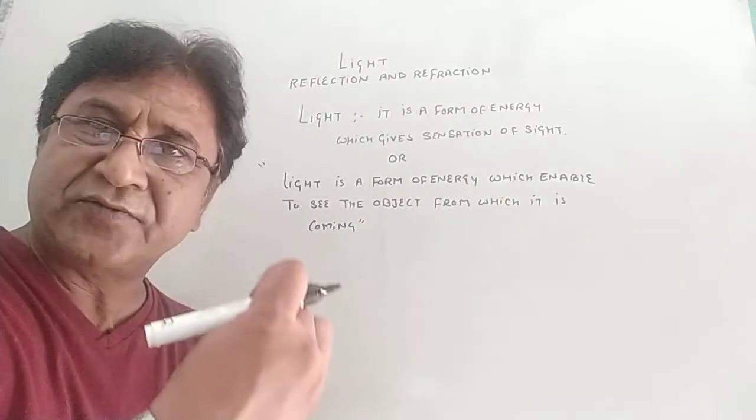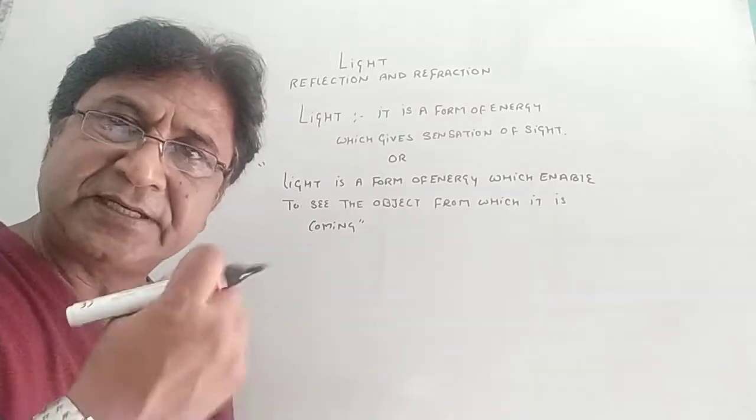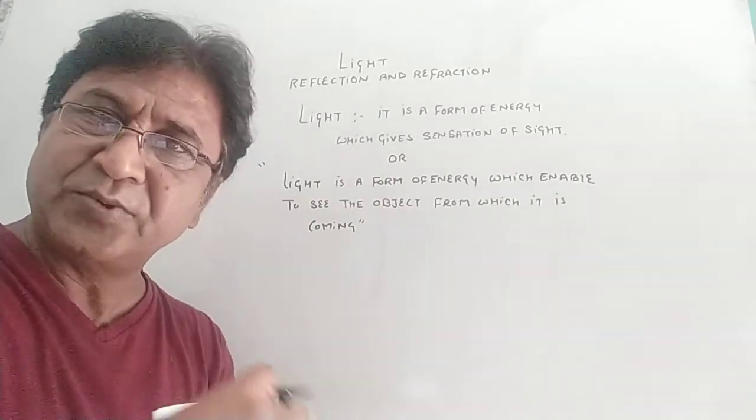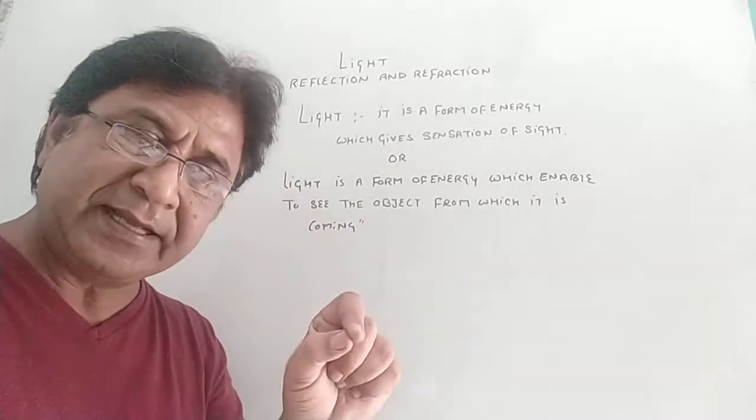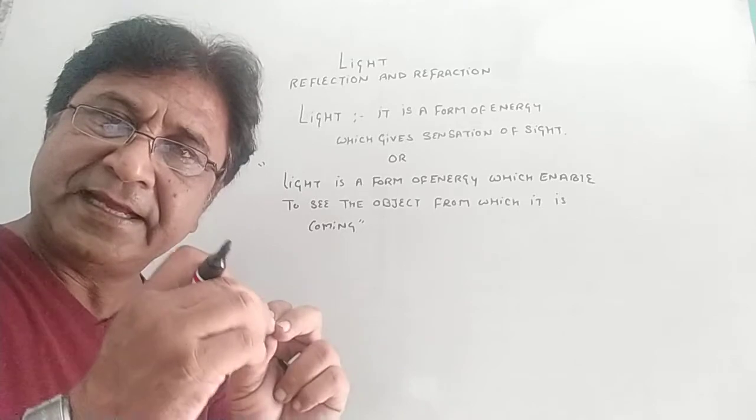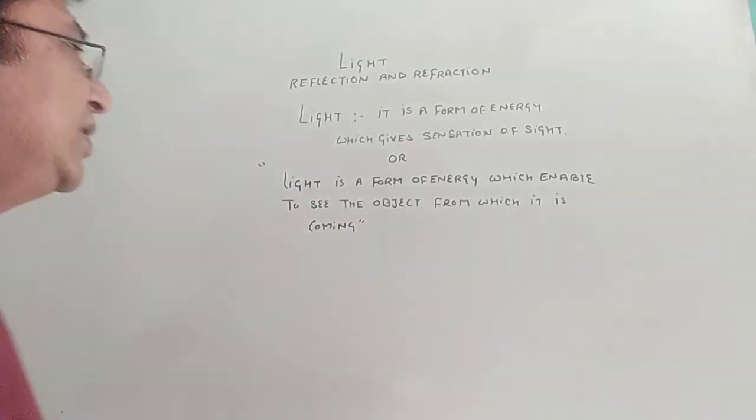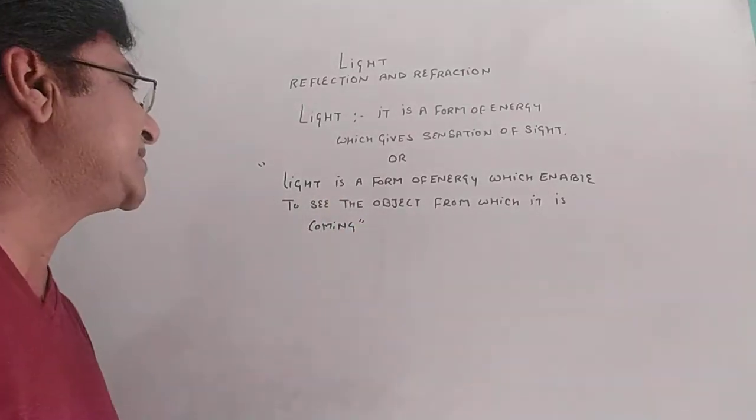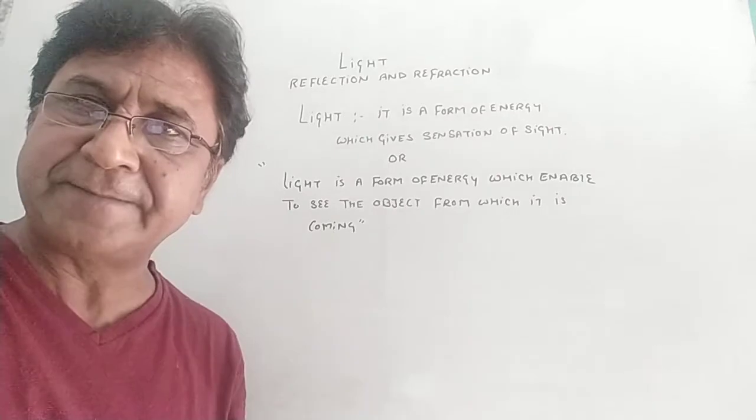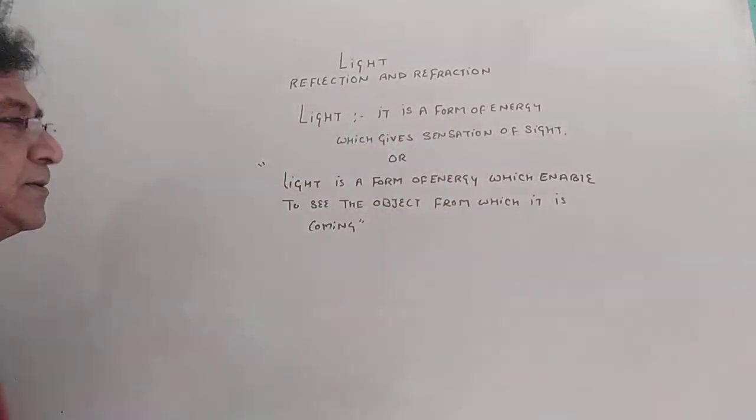From the object the light is coming back. If the object doesn't reflect the light, you cannot see it. So an object should reflect the light. We call anything an object only if it reflects the light. That's the definition of the object also. So the correct definition is: light is the form of energy which enables us to see the object from which it is coming. Let us understand the concept a little more.